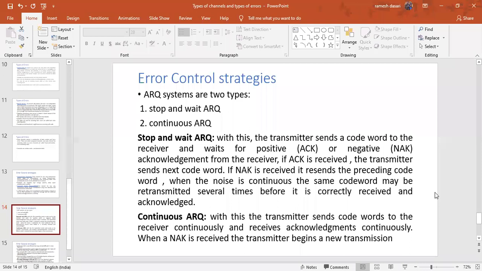Check once. Clear about this? Two types of ARQ systems: stop and wait ARQ and continuous ARQ. Simple and very, very important in the examinations. Theory questions, types of errors, and this one. Clear about this?